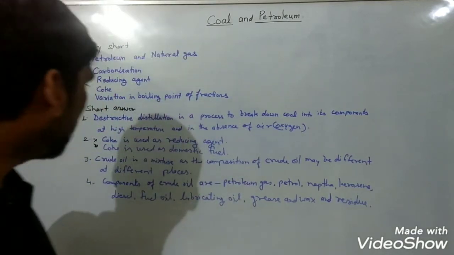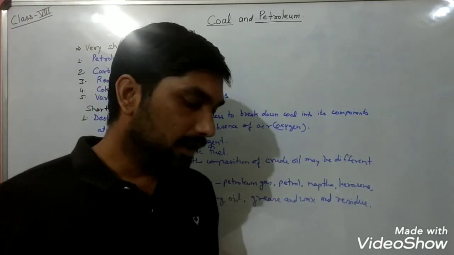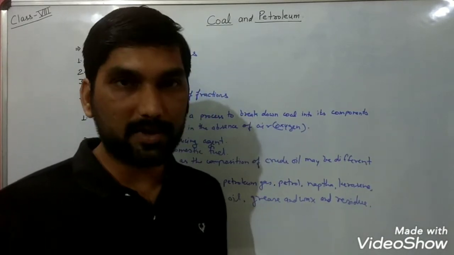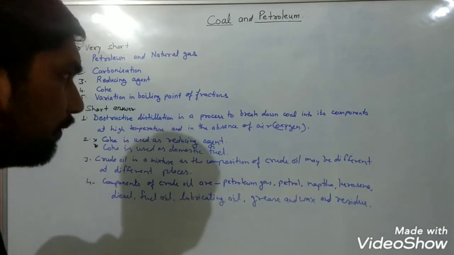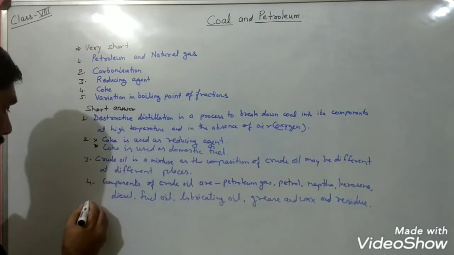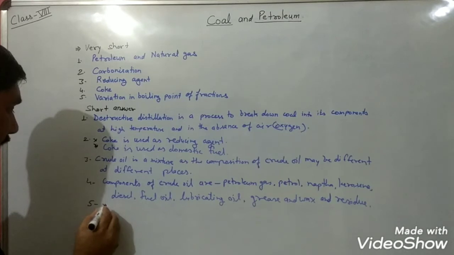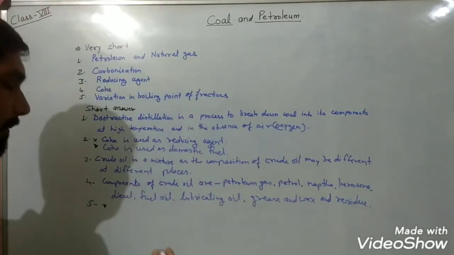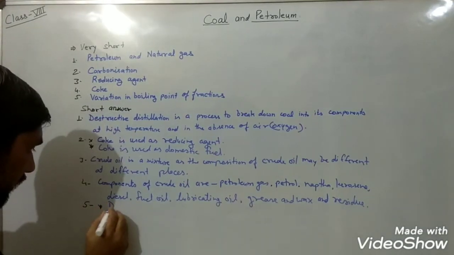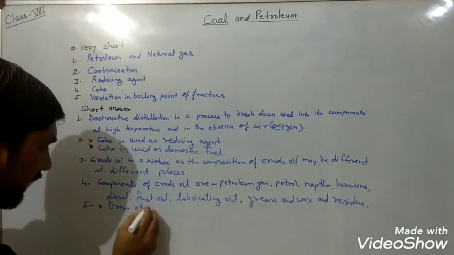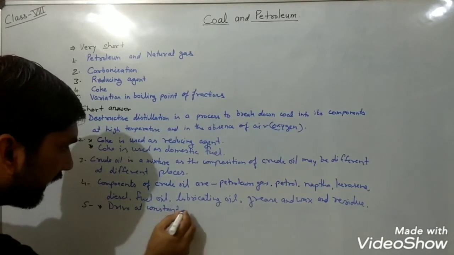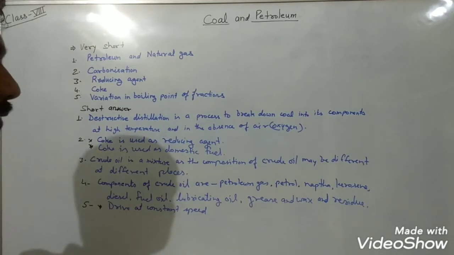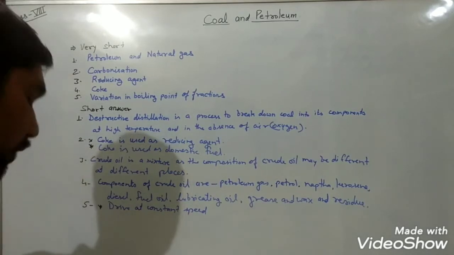Now the last question in this segment, a short answer type question: give a few suggestions to save petrol or petroleum for future generations. What can we do to save petroleum for the future generation? You can answer that we can drive the vehicles at constant speed so that they use less fossil fuel, in the form of petrol or diesel, whatever we utilize to run the automobiles.